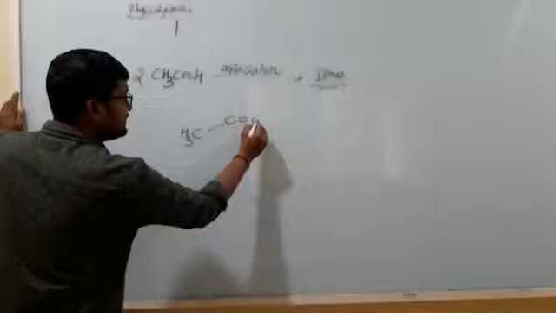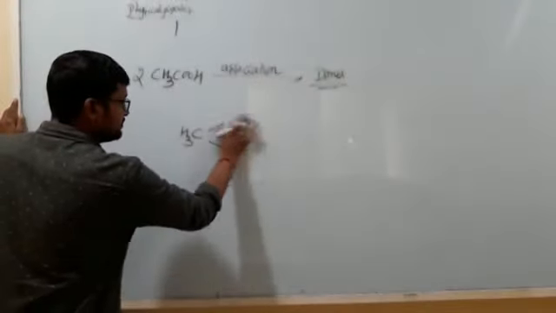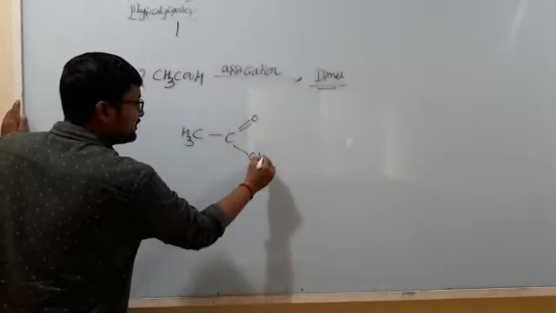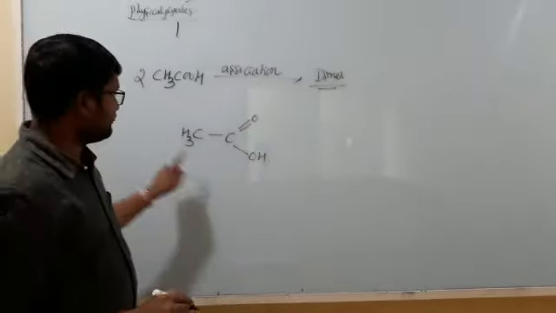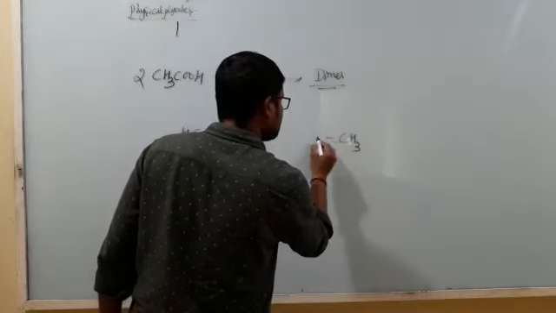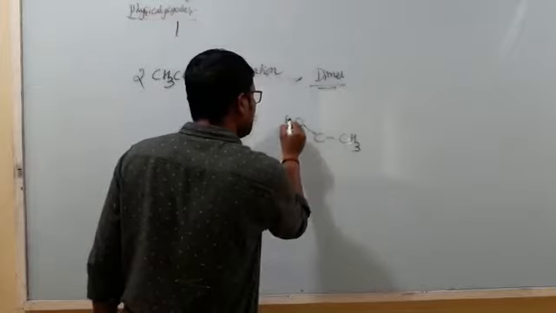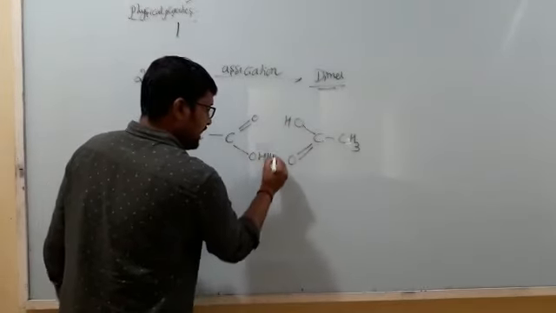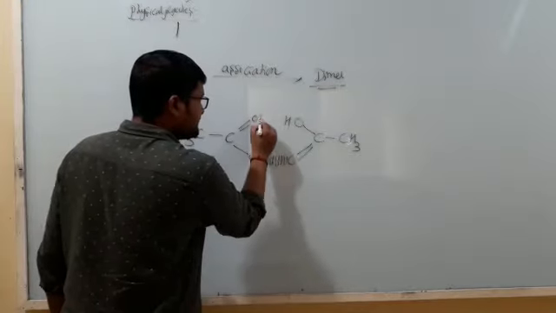CH3COOH: CH3, C double bond O, single bond OH. This is the structure of 1 mole of acetic acid. Now I will write the structure of another mole of acetic acid, CH3COOH, with C double bond O. Here hydrogen bonding can be established.